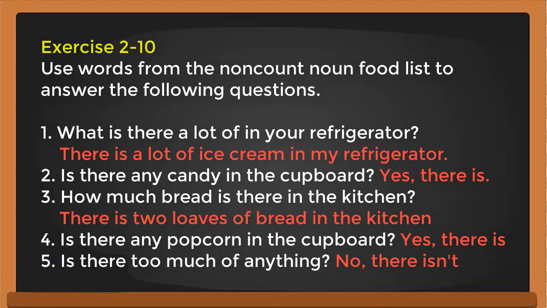Okay, now number 2, is there any candy in the cupboard? With an auxiliary verb, like is, like does, do, you have to answer with yes or no. So the answer is yes, there is, or no, there isn't.